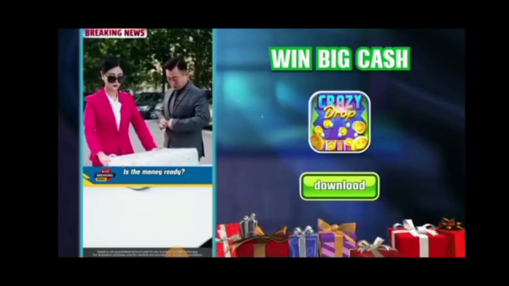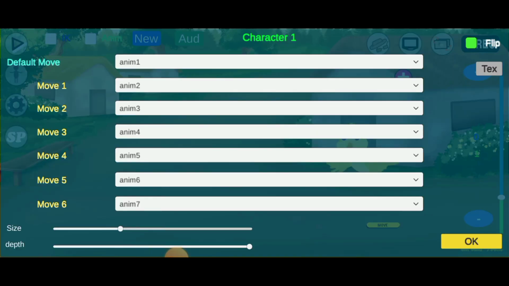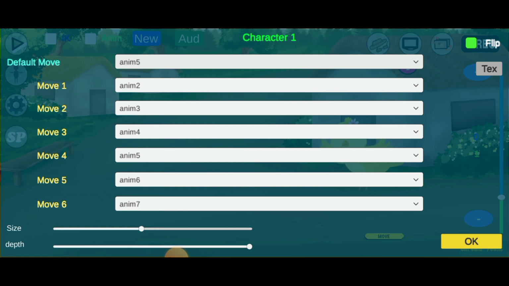It will show an ad. So you click on OK. I just want to increase the size a little bit, so I'll click on this plus icon and just increase the size. I also want the default move to be 5. Okay, let me increase the size.